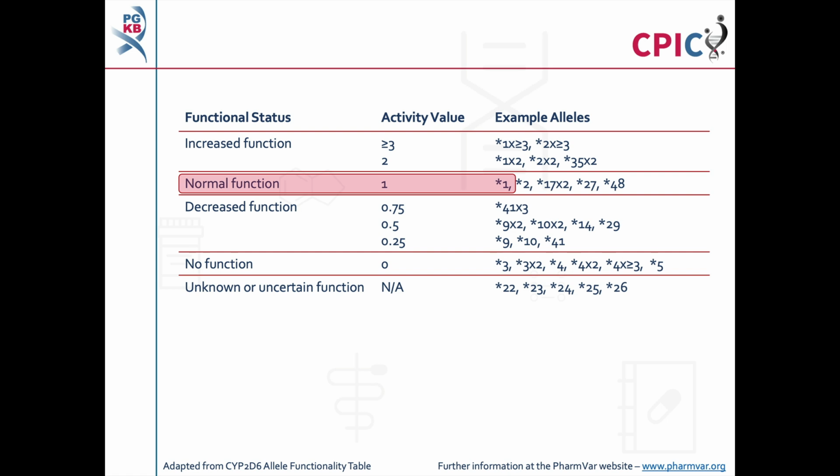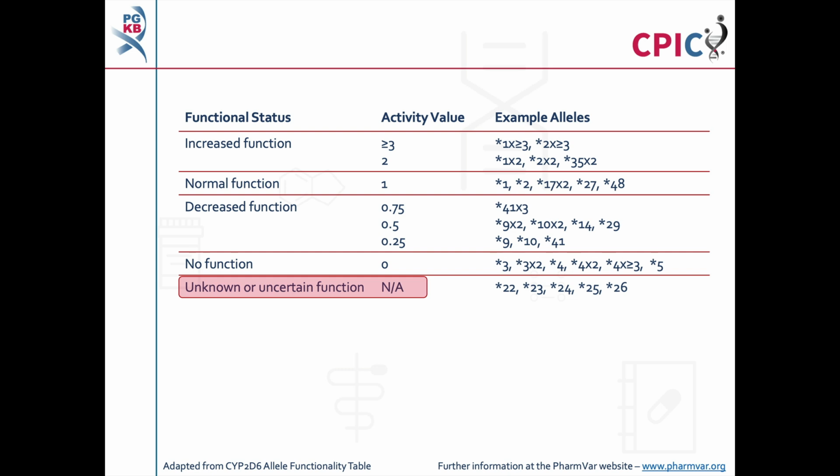It is strongly recommended that you consult the full allele functionality table, as it gives further examples of alleles with their activity values. In addition, the supplementary material for the guideline provides more information on interpreting CYP2D6 genetic test results, as well as limitations and caveats that should be considered. Be aware that some CYP2D6 alleles have an unknown or uncertain functional status and should be interpreted with caution on a genetic test. In addition, an important caveat for all genotyping tests is that any alleles which are not detected in the assay are designated as star 1.